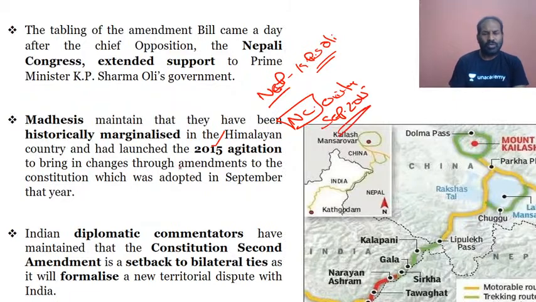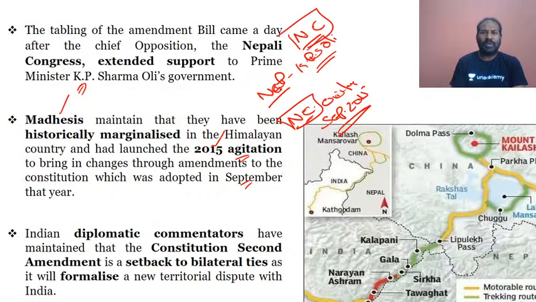So then what was the concern is there was a lot of agitation because Madhesis did not like the way the Nepal constitution has given importance to the Madhesis, and thereby they have gone ahead with the agitation, and then later on, in September of 2015, amendments were made. But the Prime Minister, that is KP Sharma Oli, is the NCP, that is National Communist Party. But the support has come from the Nepali Congress itself.